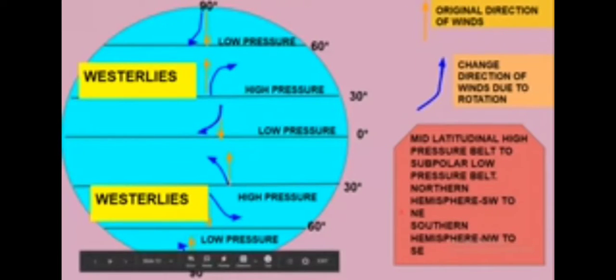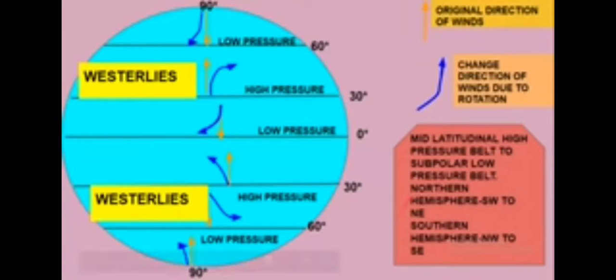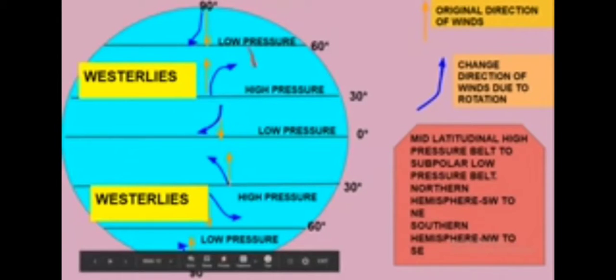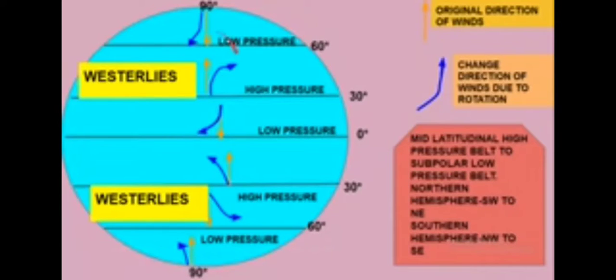Okay, and how is the direction of these winds? Here this is 0°, so this is the equator and this is the northern hemisphere. In the northern hemisphere, the westerlies blow from southwest to northeast.